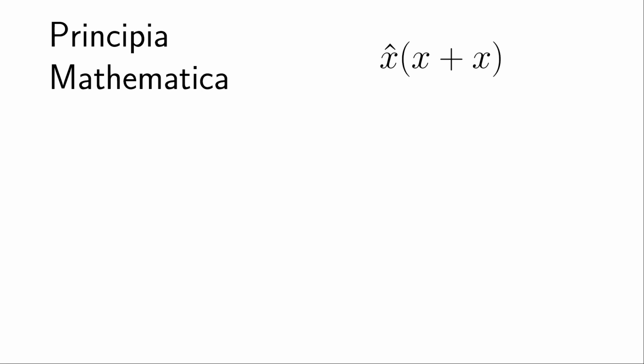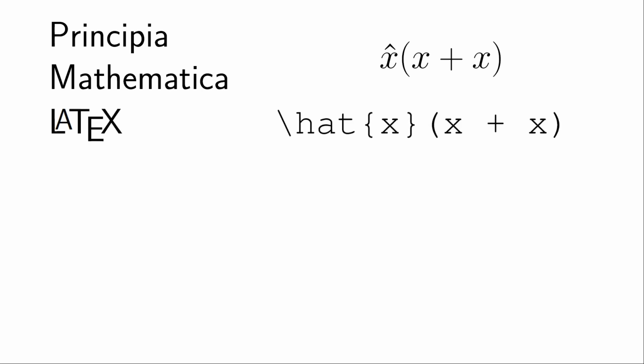By the way, in LaTeX, the well-known publishing system, the caret symbol is also known as a hat, and the formula above is written as hat of x, x plus x.